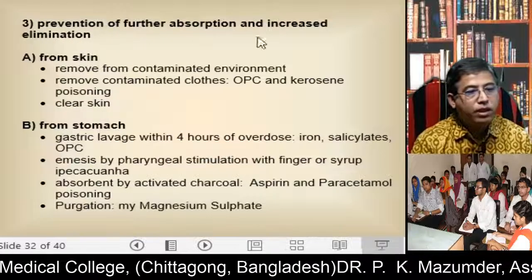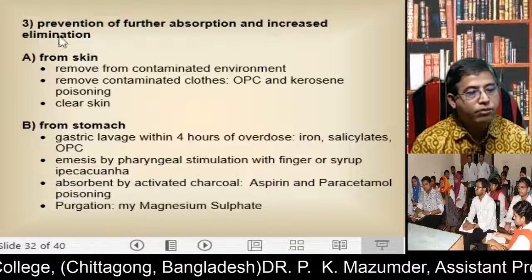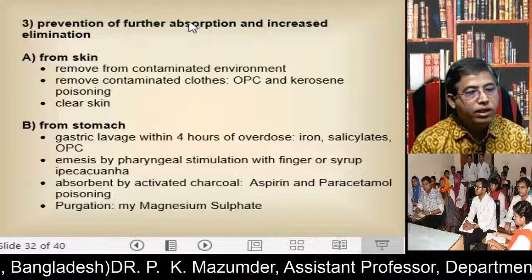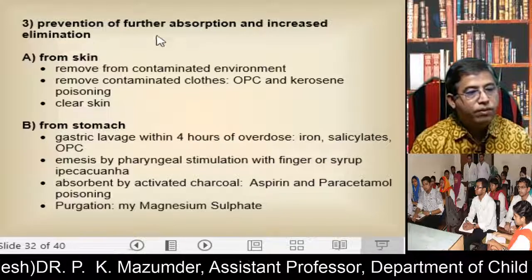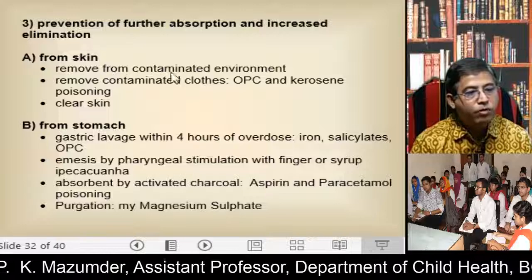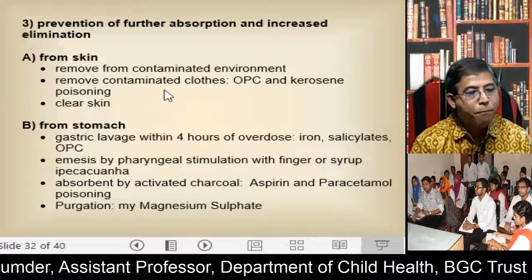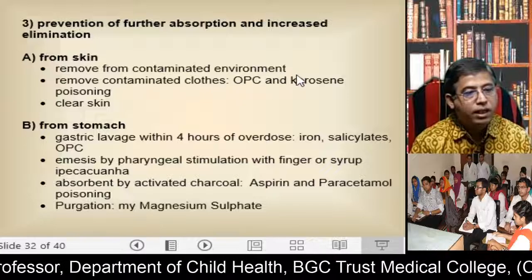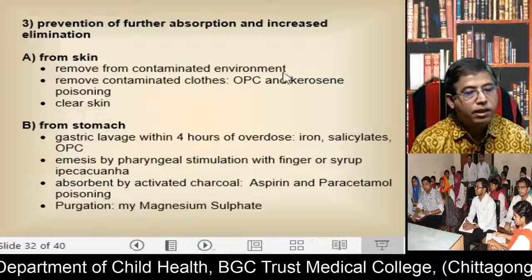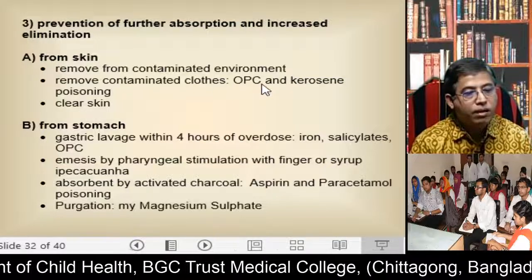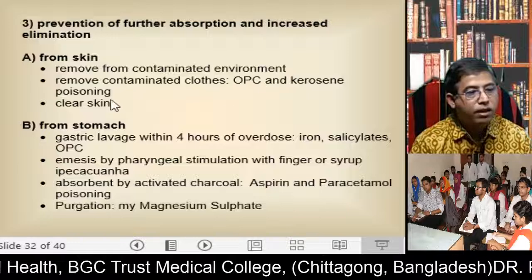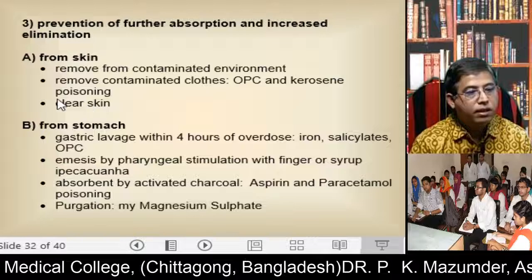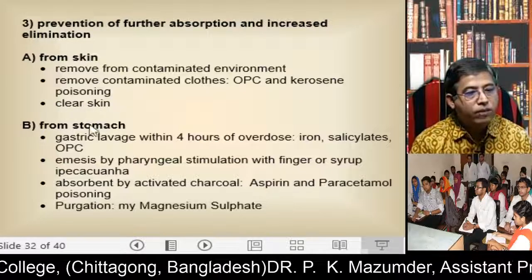Prevention of further absorption and increased elimination. It is one of the most important steps of management of poisoning. How can you prevent further absorption? Prevent absorption from the skin by removing the patient from the contaminated environment and removing contaminated clothes, such as in organophosphorus compound and kerosene poisoning, because from the clothes these substances are absorbed through the skin into the blood, and also clear the skin by thorough washing. And how can you prevent the absorption from the stomach?